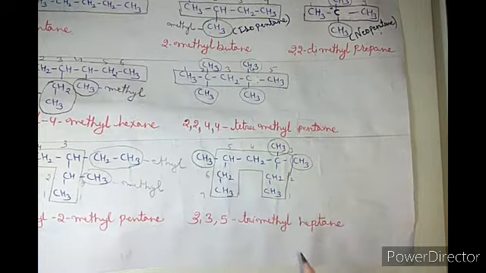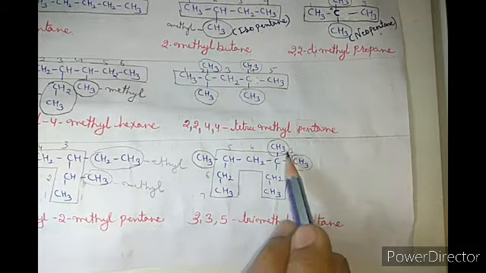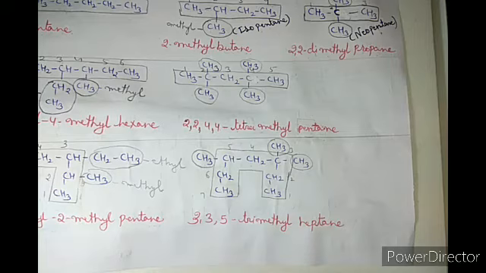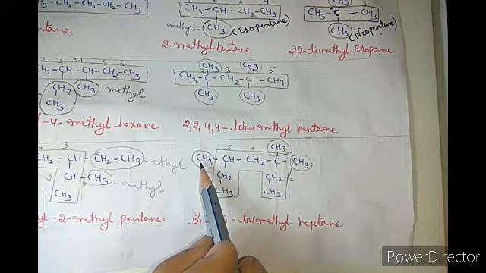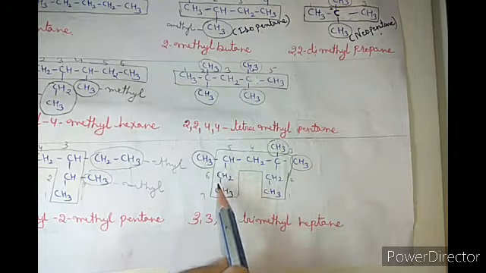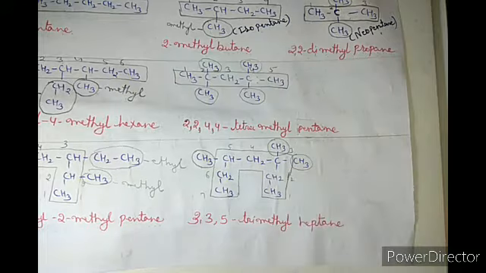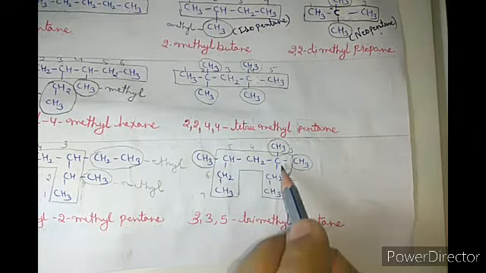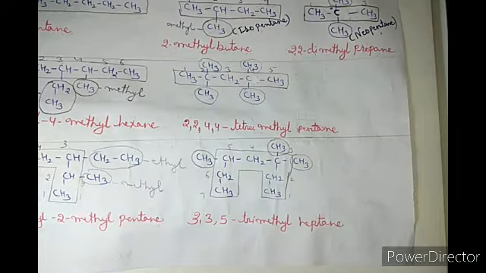Methyl gets 3. If we start from that, then 1, 2, 3. Methyl is also getting 3. But if I start from there, then one is on third and the remaining are on the fifth. But if I start from there, then 2 get 3 and 1 gets 5.